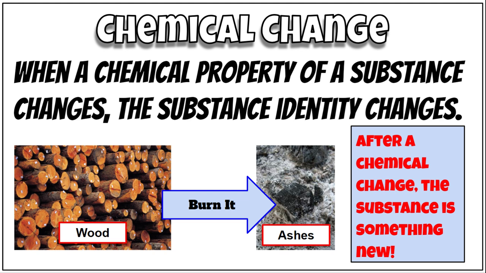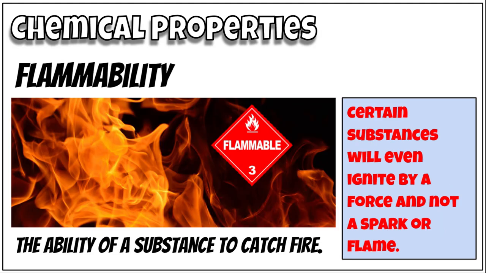So, what's a chemical change? Well, when a chemical property of a substance changes, that substance's identity changes. So, when we take, say, for example, wood, if we burn wood, right, what do we end up with? We end up with ashes. Well, ashes is a different substance than wood itself. So after the chemical change, the substance is something new.